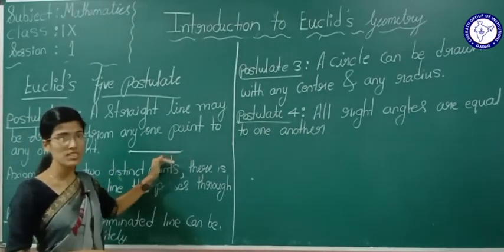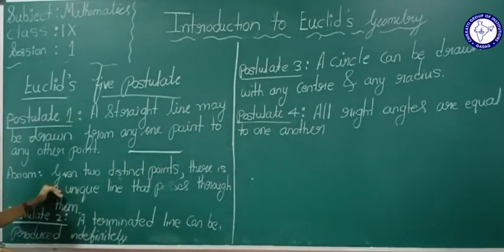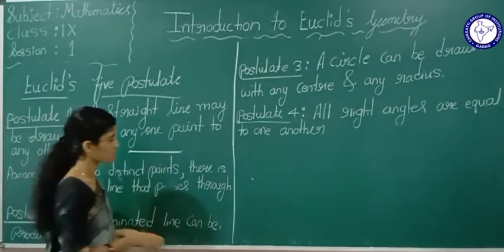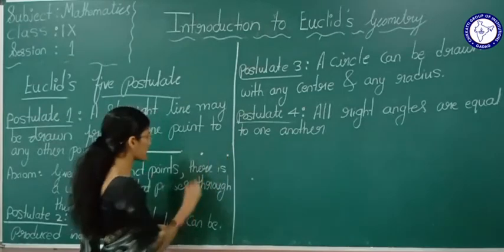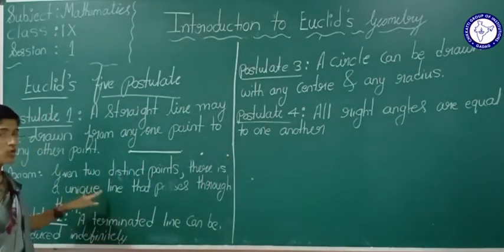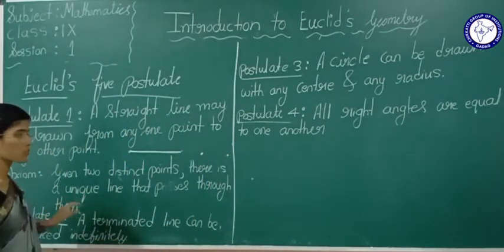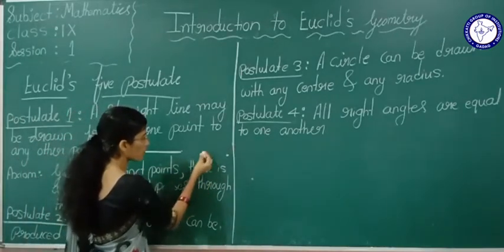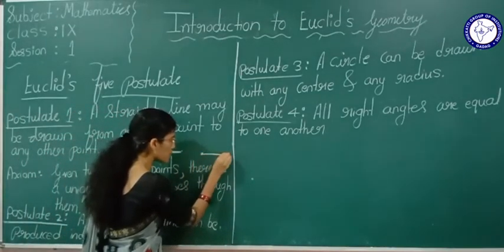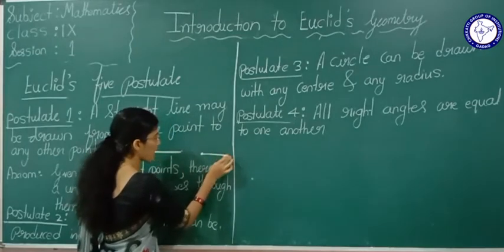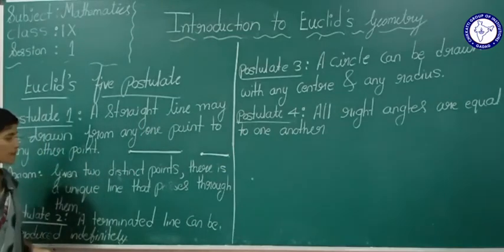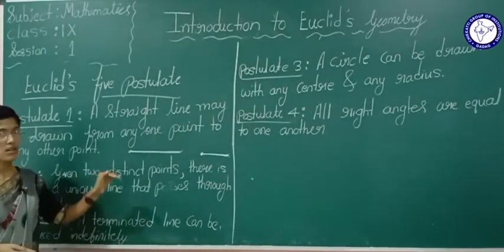Now for this, an axiom has been given: given two distinct points, there is a unique line that passes through them. See here, given 2 points, only one line passes. A unique line passes through 2 points. So this is about postulate 1.